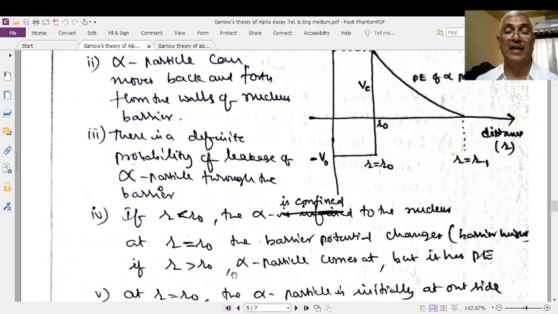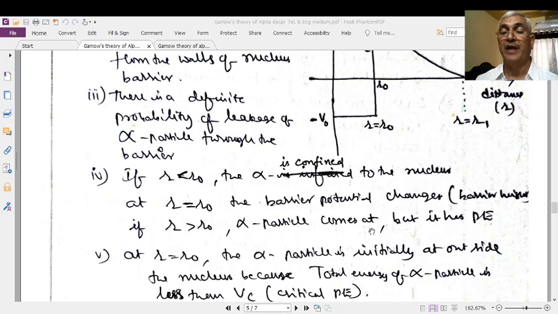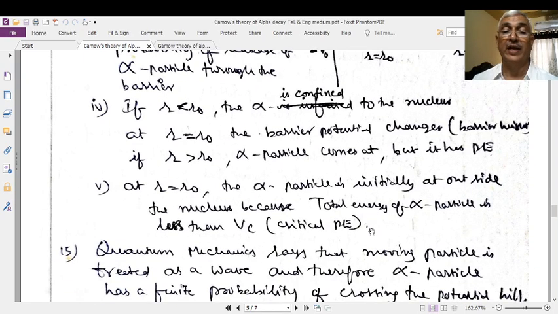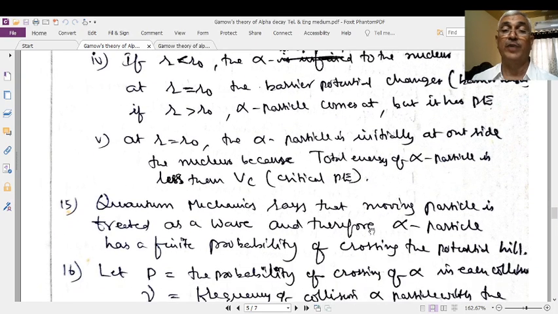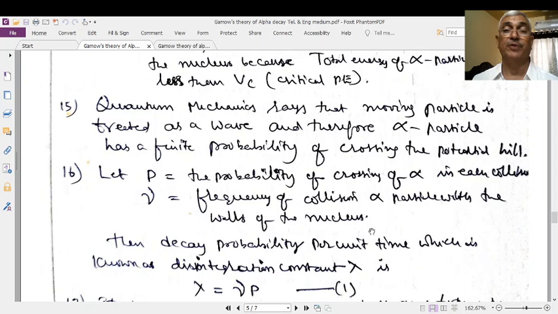If R is greater than R naught, the particle will come out, and its potential energy now converts into kinetic energy at R1. It means that at R1 the particle is said to come out, right?